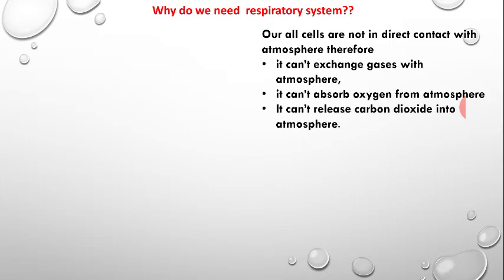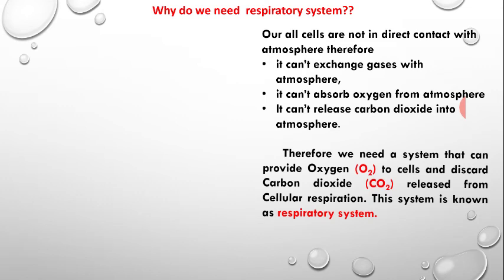Therefore, we need a system that can provide oxygen to cells and discard the carbon dioxide released from cellular respiration into the atmosphere. This kind of system, which provides oxygen and discards carbon dioxide, is known as the respiratory system.